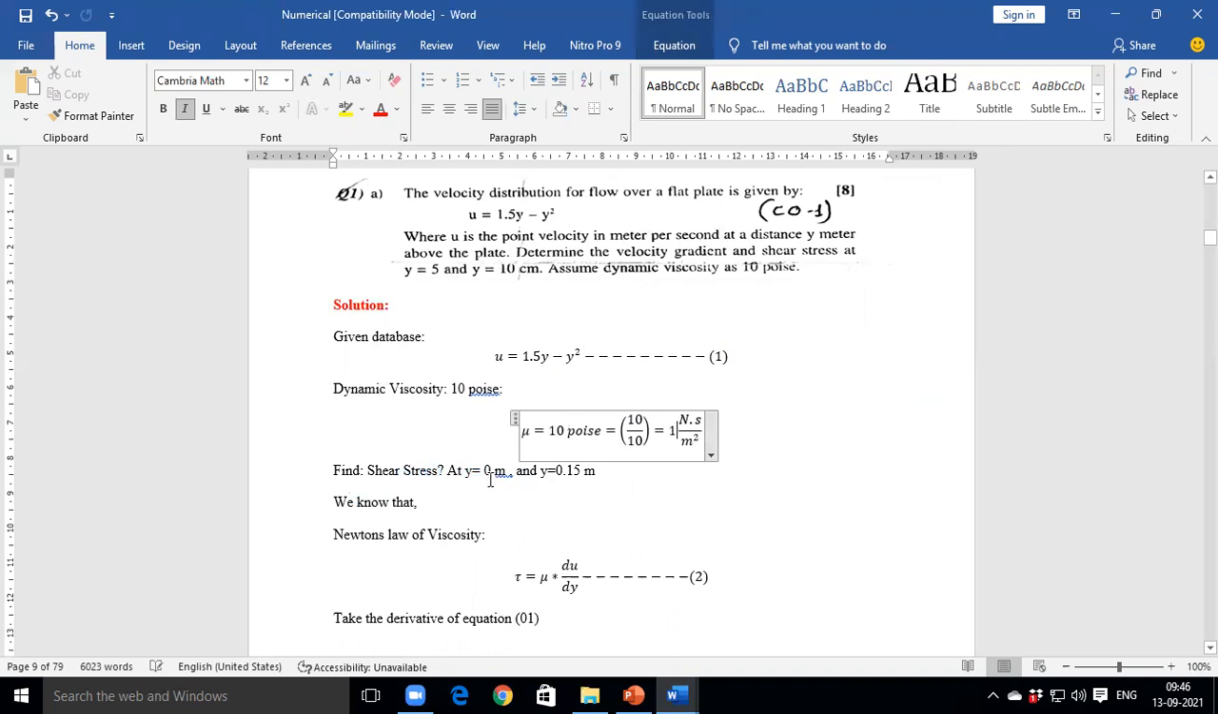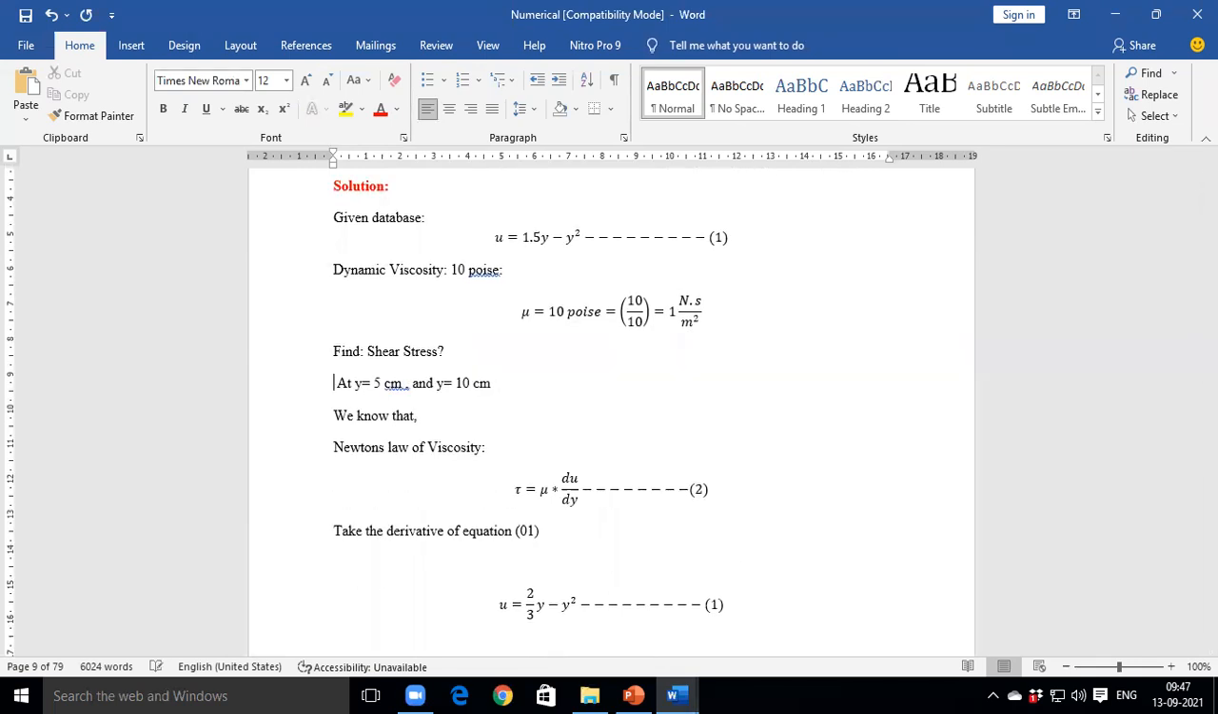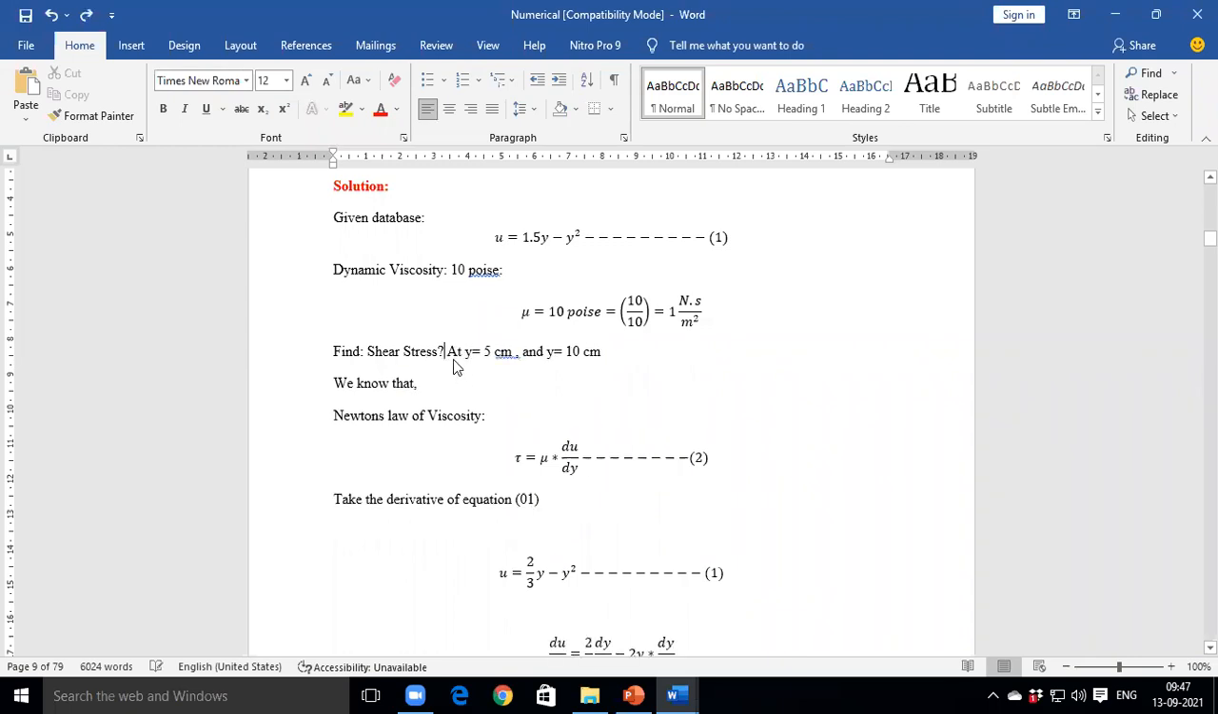This y is equal to 0 is replaced by 5, but the unit is centimeter. And again the next y is replaced by 10 centimeter. Centimeter, is it SI system or CGS system? CGS system. So we need the SI system, so we need to convert centimeter to meter.